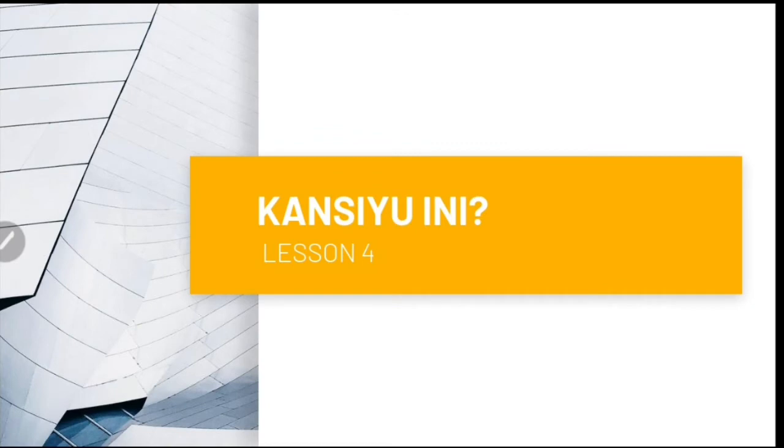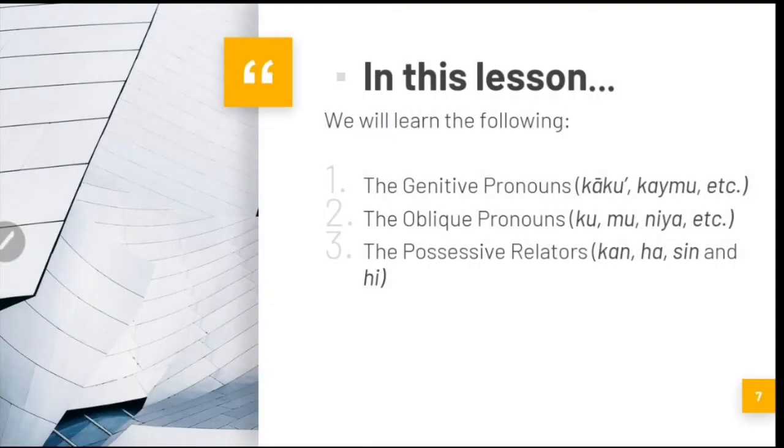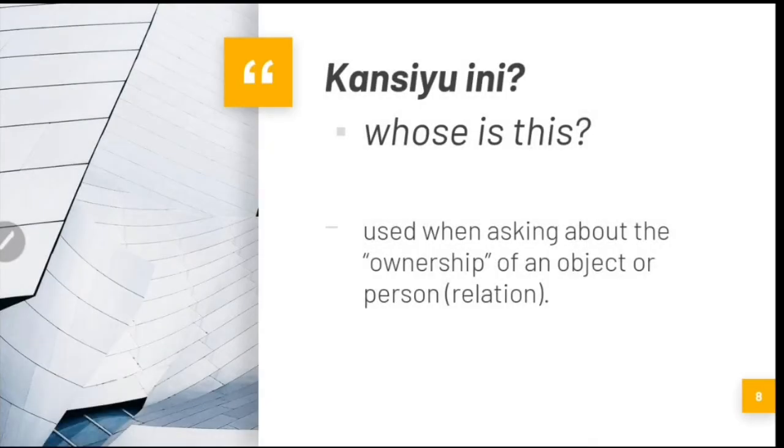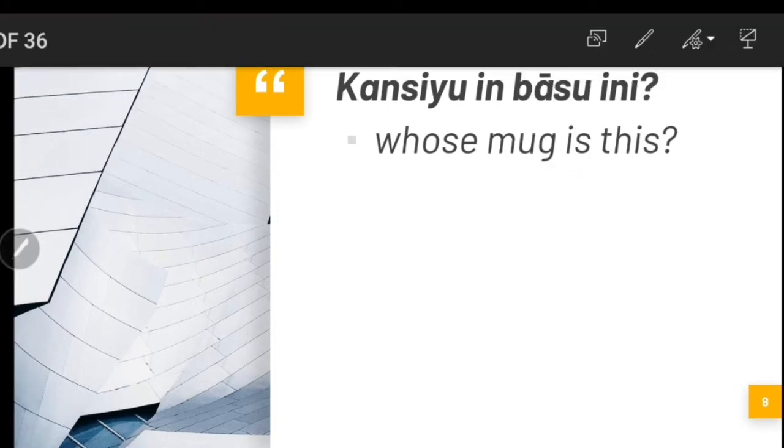Kansiyu Ini, lesson 4. In this lesson we will learn the following: first, the genitive pronouns kāku, kaymu, and the other genitive pronouns, the oblique pronouns kāmu, niya, and the possessive relators kan, ha, sin, and hi. Kansiyu Ini is a question used when asking about ownership or possession of an object or a person in terms of a relationship. Kansiyu Ini means whose is this?